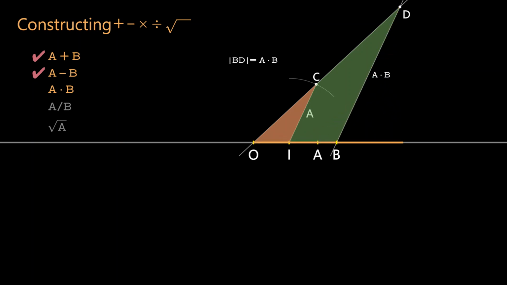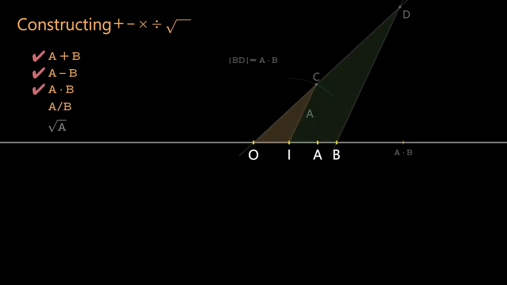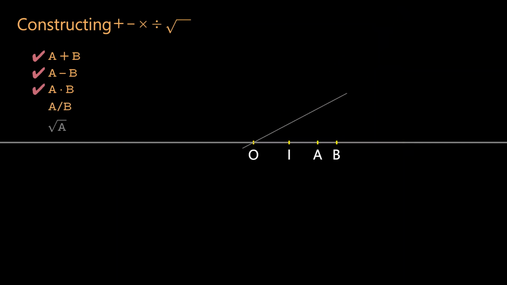Use a compass to copy the length of BD onto the number line, thus finding the exact position for A multiplied by B. Therefore, A multiplied by B can be constructed with ruler and compass. A divided by B can be constructed in a similar manner. The result of A divided by B can be constructed with ruler and compass.